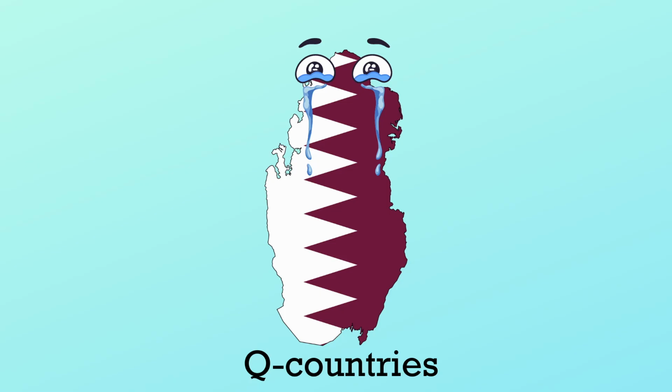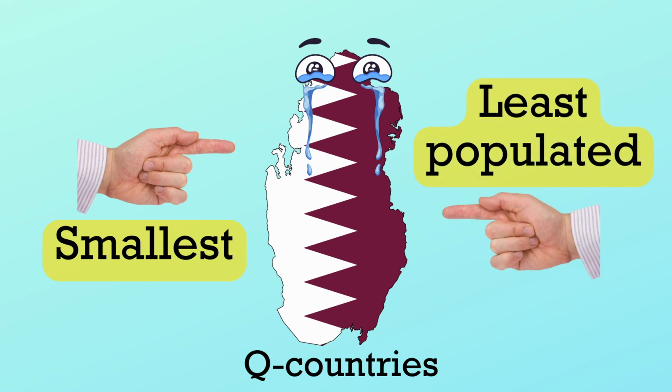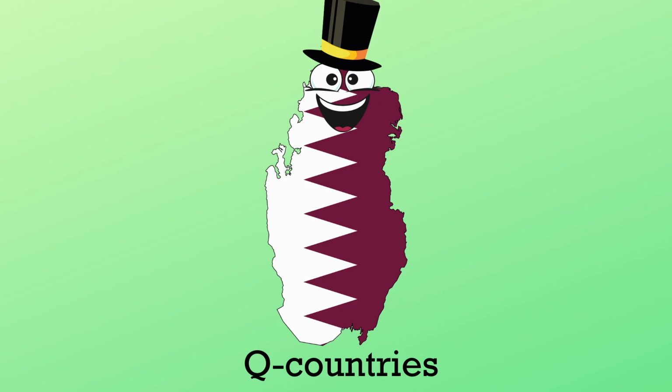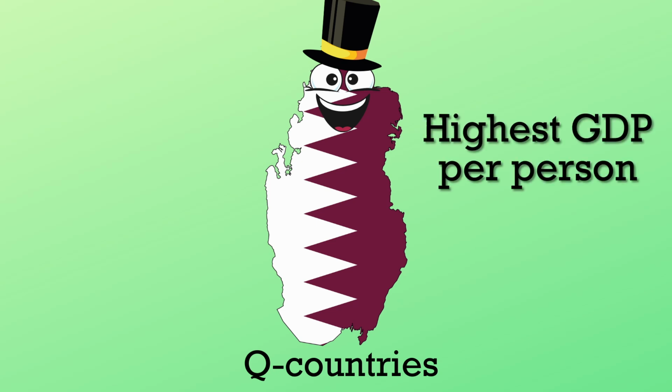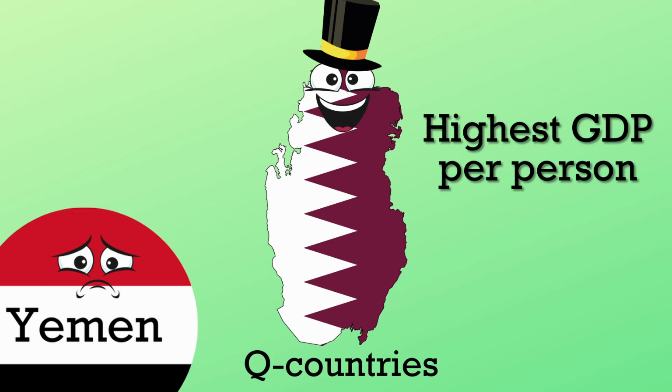The Q countries may be the smallest and the least populated, but who needs to be big and have a large population when you can be rich? The Q countries have the highest GDP per person, the Y countries have the lowest.